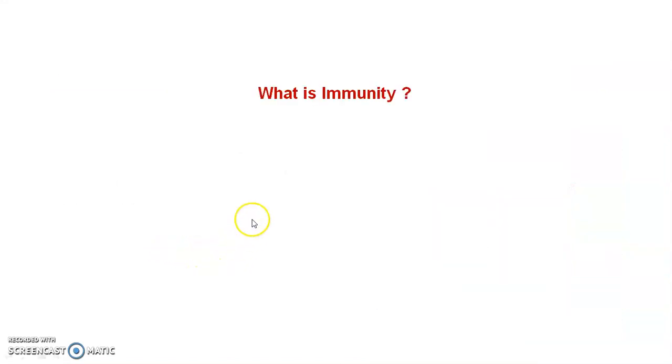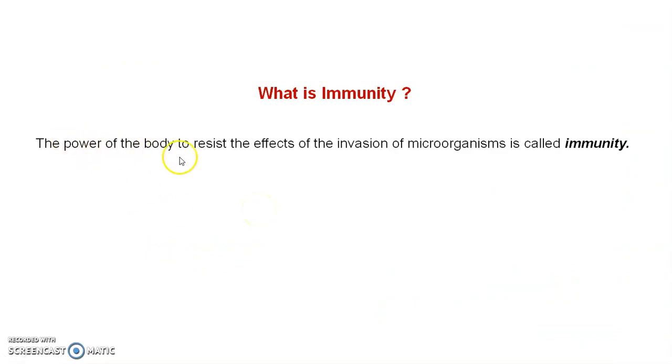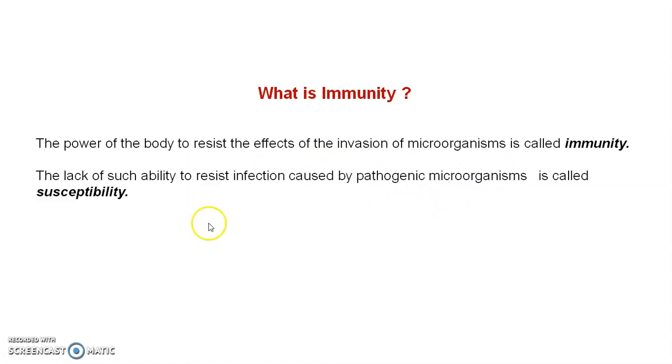Let's start the session. First of all, what is immunity? The power of the body to resist the effect of the invasion of microorganisms is called immunity. And susceptibility is the lack of such activity, that means lack of immunity to resist the infection caused by pathogenic microorganisms.